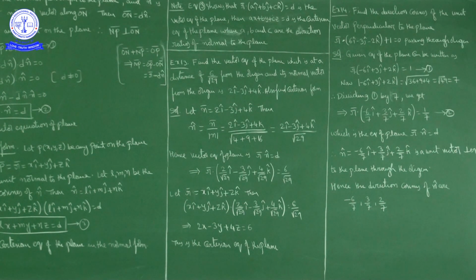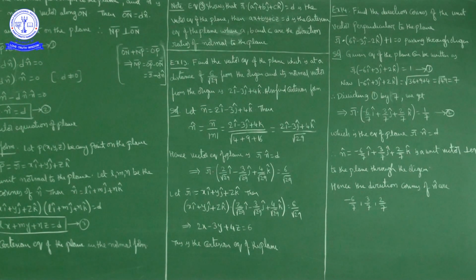Okay, now one more thing I want to tell you. A linear equation in two variables, ax plus by is equal to c, represents the equation of a line, and a linear equation in three variables, ax plus by plus cz is equal to d, represents the equation of a plane. Linear equation in three variables x, y, z represents the equation of a plane.